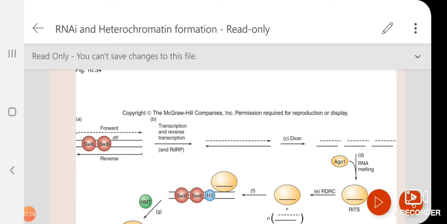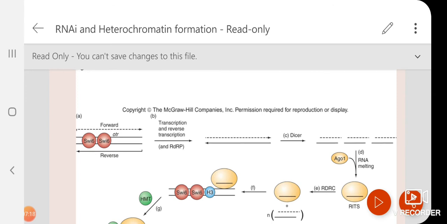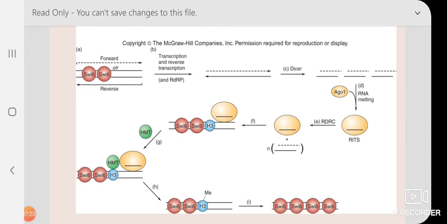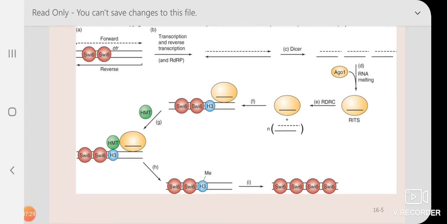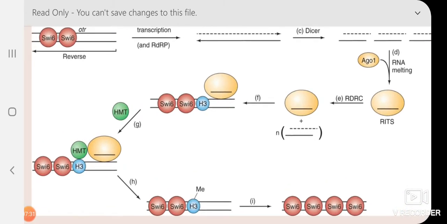The moment you are getting a double-stranded RNA, this is the target of Dicer. You must be knowing this because I have discussed it. So with the help of AGO1 Argonaute, it will form siRNA. So what you are seeing here is RITS. Now this step E is an amplification step.